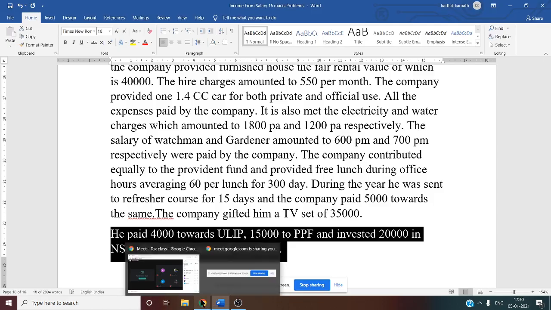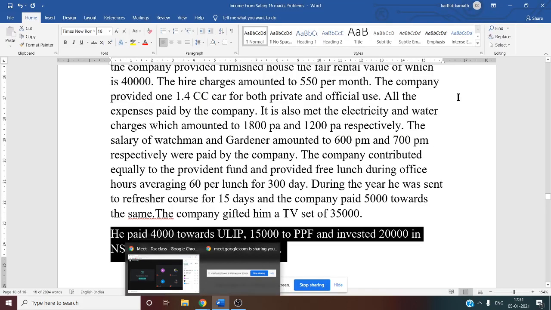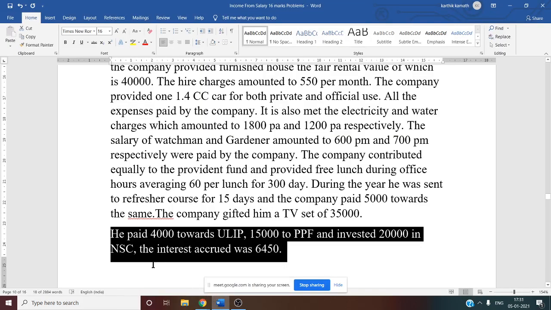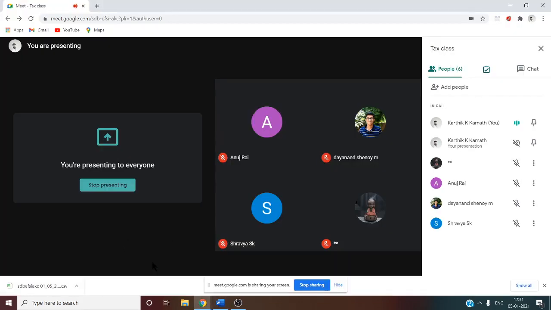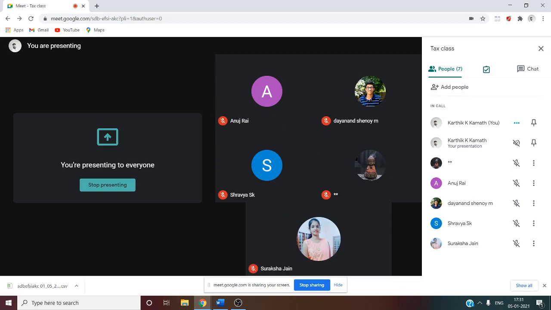What is the maximum amount of deduction that an assessee can claim under 80C? 1,50,000. This ULIP, whether it is a notified scheme of government. Yes, sir. Whenever it is a notified scheme, you can claim the deduction, that means the assessee can reduce tax liability. So ULIP is eligible.